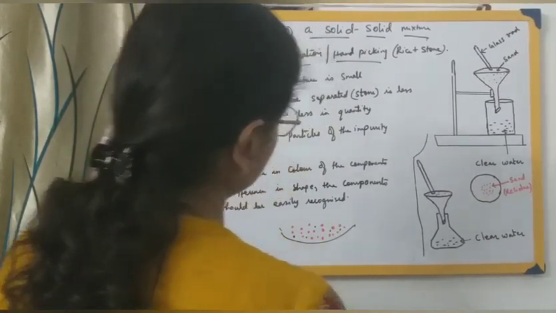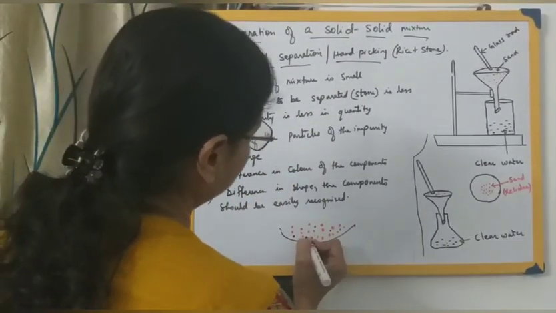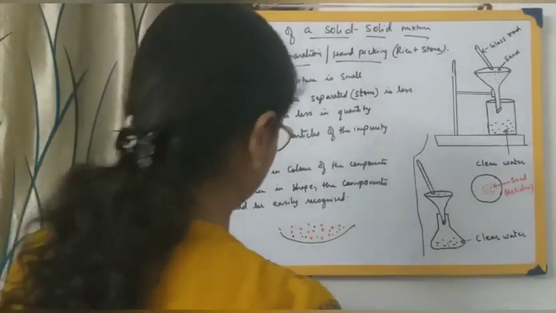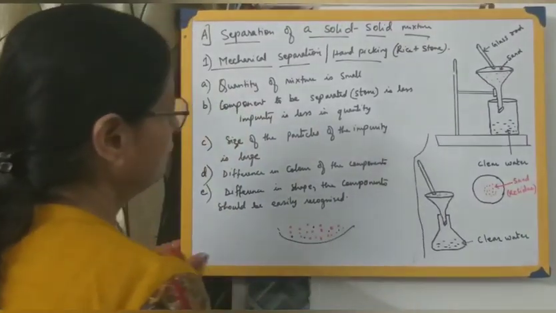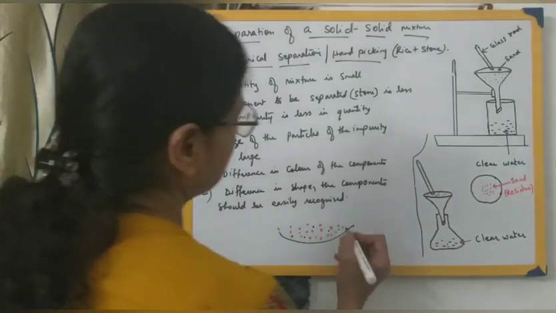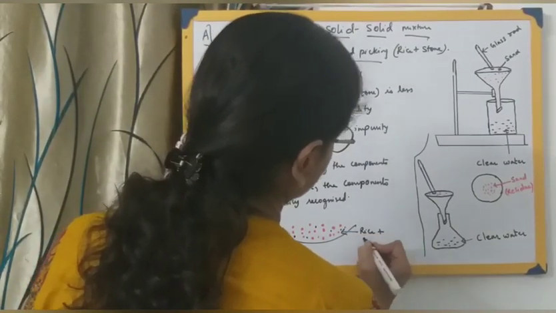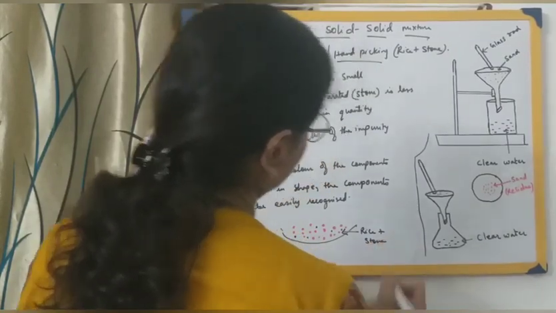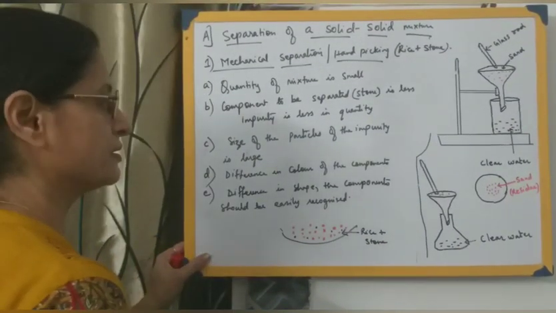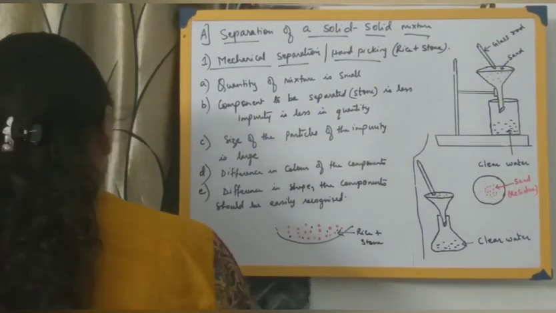You can see these stone particles are very few in number, so very easily you can pick them out and dispose of them. This is a mixture of rice plus stones, and very easily it can be separated. Clear? We'll move on to the next method.